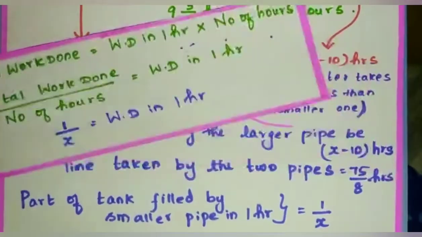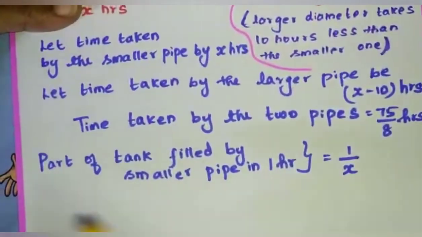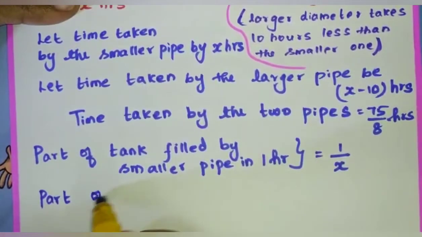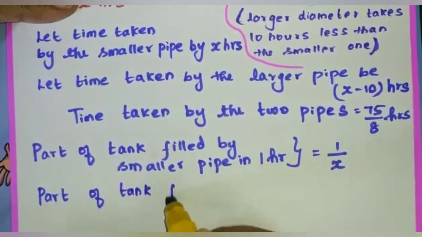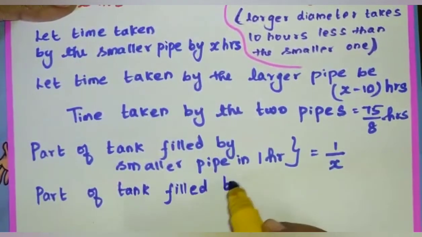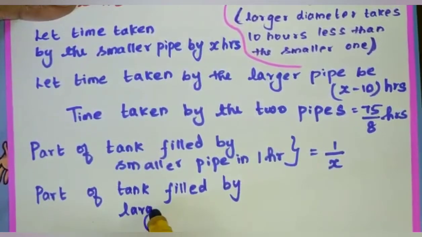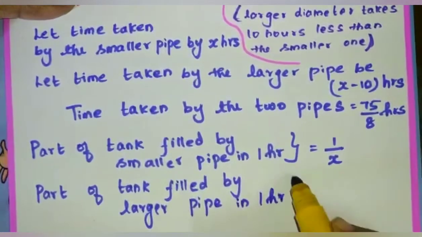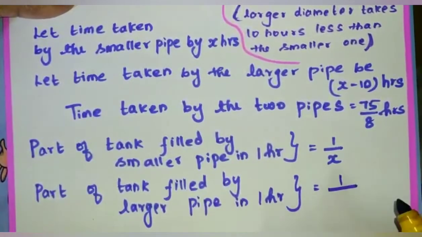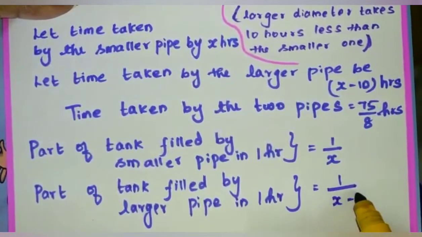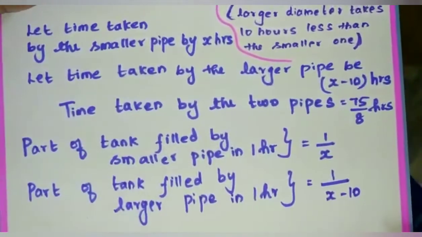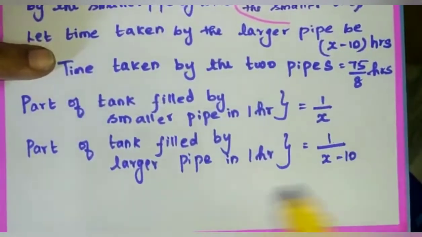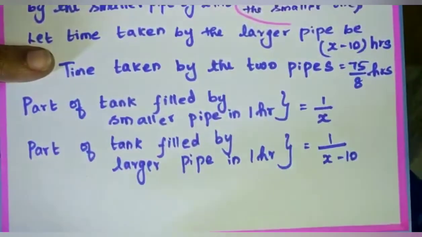Very good. Okay. Next, part of tank filled by larger pipe in 1 hour is equal to 1 by x minus 10. 1 by x minus 10. Clear? Then we have to find for both the pipes also.